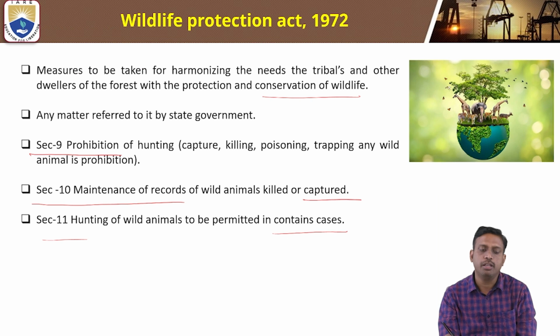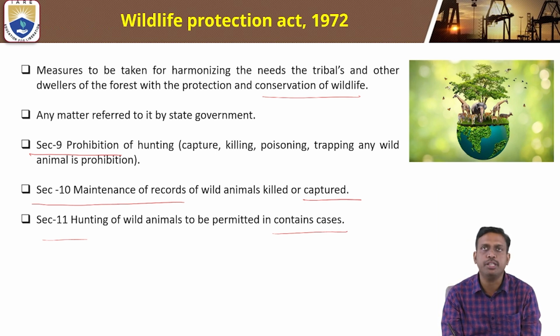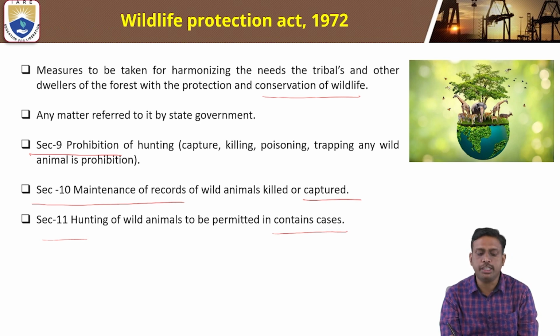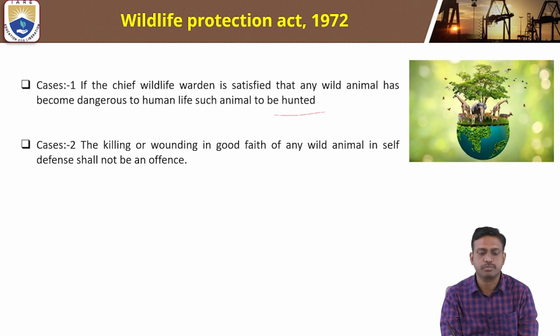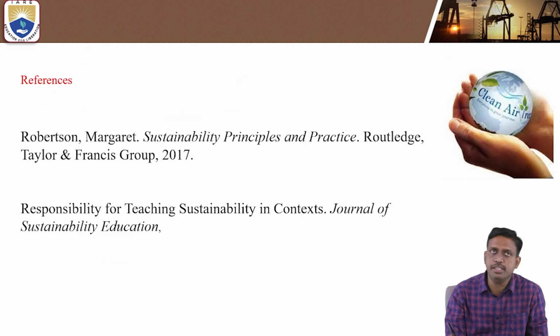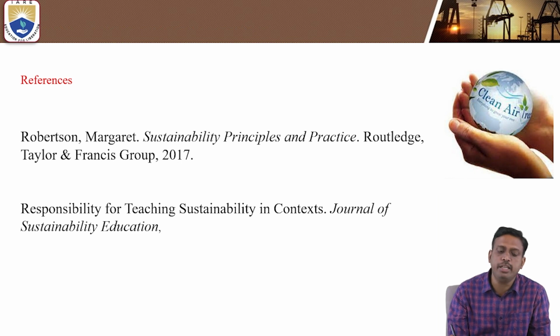Here, the sections given by the state government are Section 9, Section 10, and Section 11. Section 9 is a prohibition of hunting: capturing, killing, poisoning, trapping any wild animals is prohibited. Section 10 is maintenance of records of wildlife killed and captured. Section 11 is the hunting of wild animals to be permitted in certain cases.